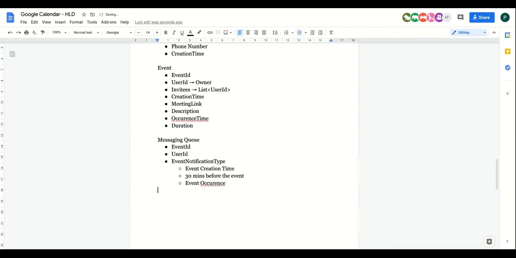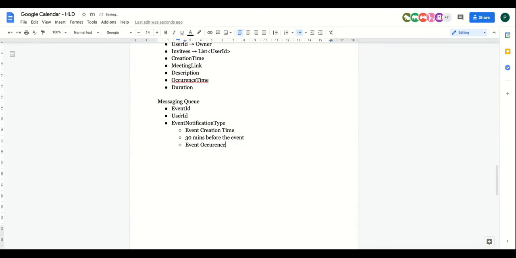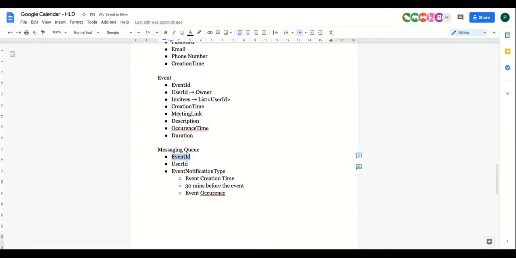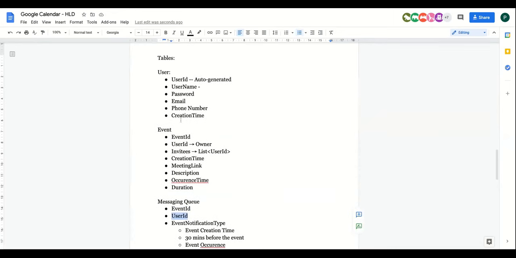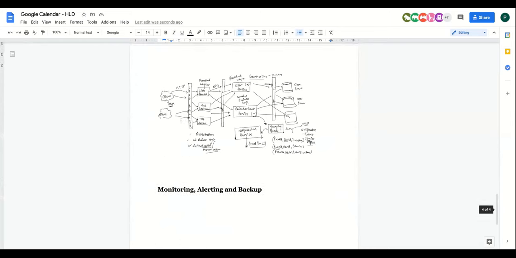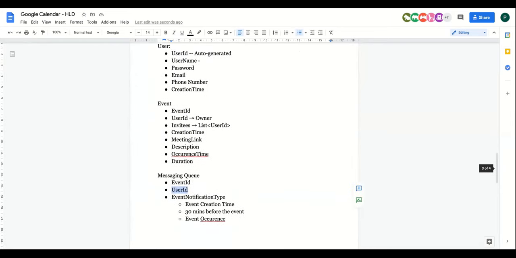This is the messaging queue. Do we need anything else in the messaging queue? I don't think so. This is enough, right? Because with the help of the event ID, you can know the event. With the help of the user ID, you can know the user to which I have to send the email. Okay. Now, the same thing will go for the cancel as well, right?